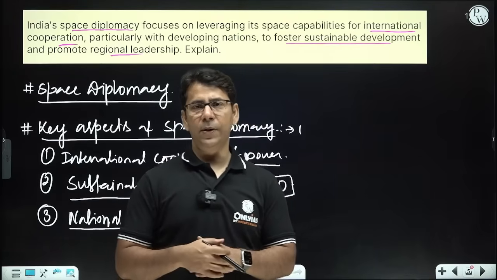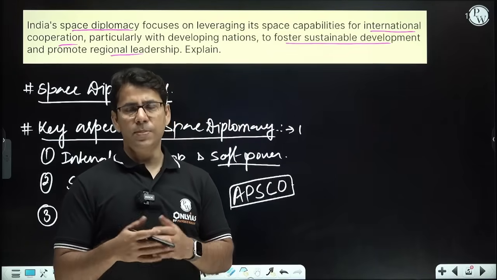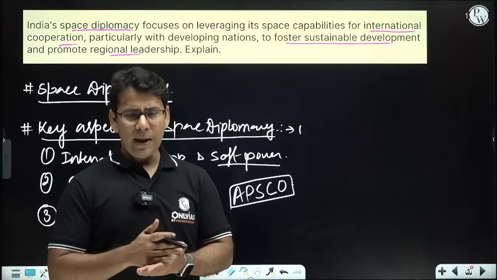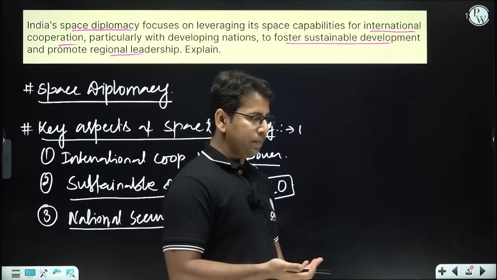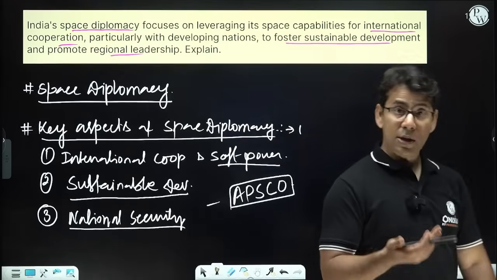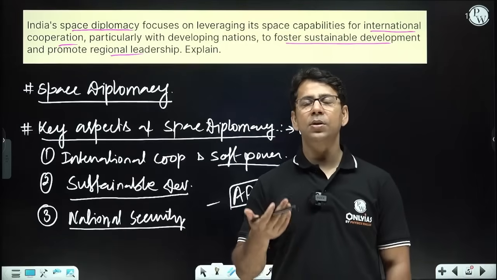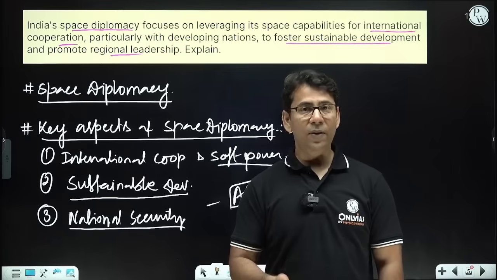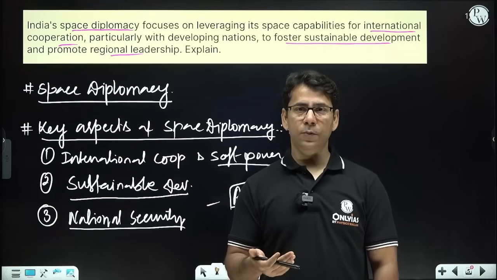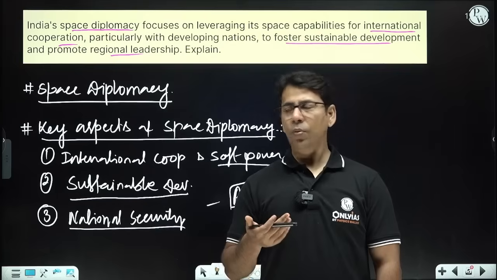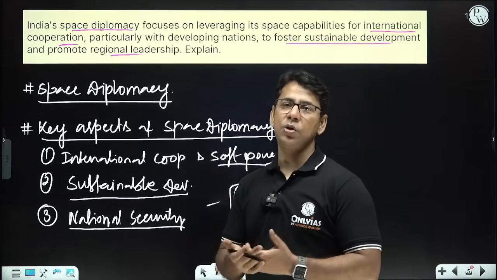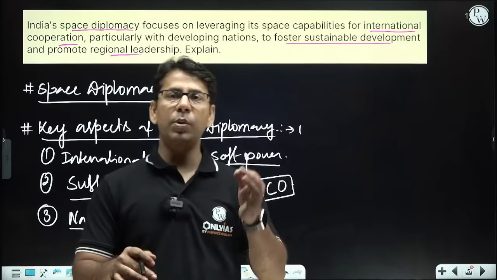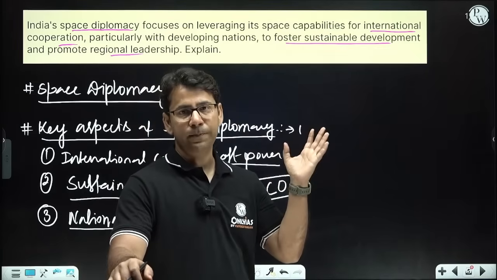Pakistan is part of it. Bangladesh is part of it. Nepal and Sri Lanka have been talking to China, and China is trying to lure them. Because they know that space tech is not only a technology for welfare, it's a technology for warfare also. And to any country's national security, space integration could be an important one. And this could be one tool of space diplomacy.